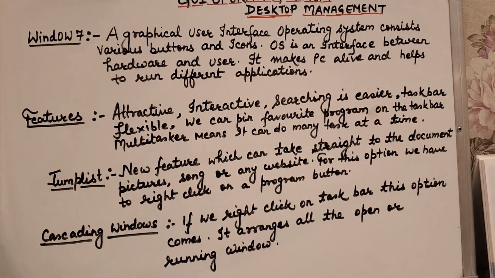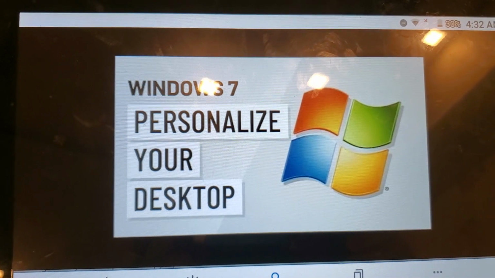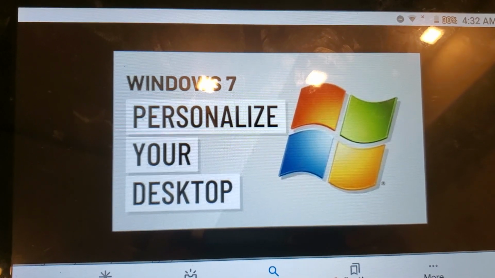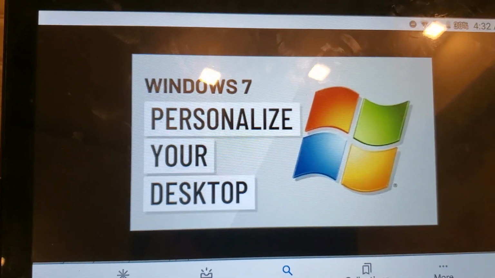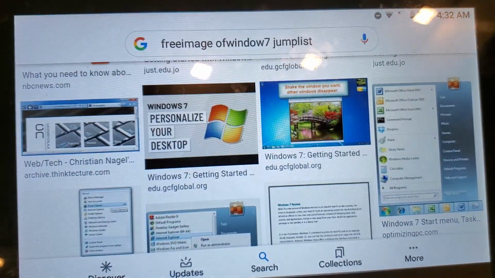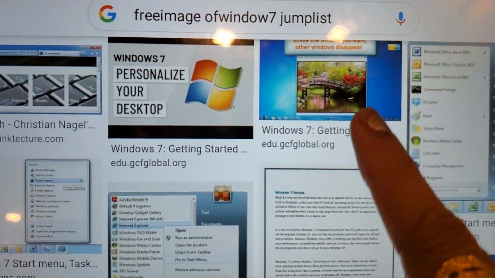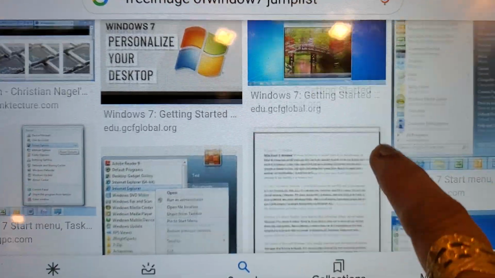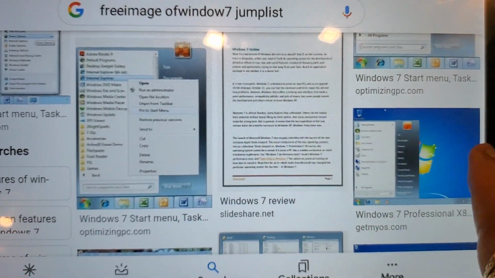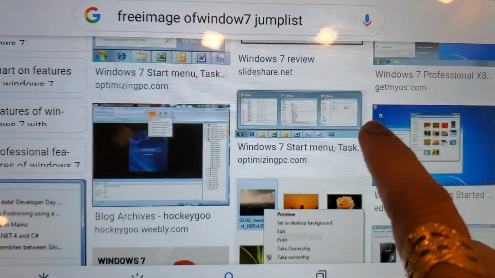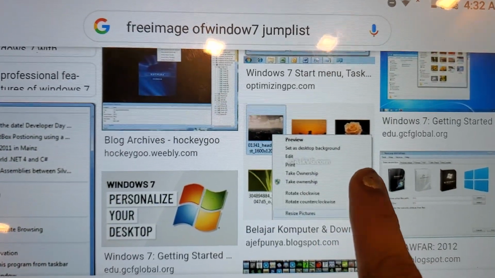And once again, I'm showing you one more thing about Windows 7. In the Windows 7 screen, you can also personalize your desktop, which makes the screen more attractive. Not only this, you may see HD pictures, interesting options, flexible screens, or multiple screens on the same desktop.